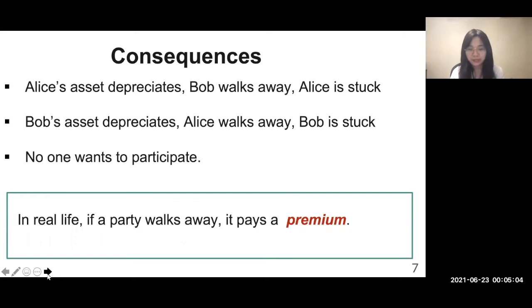In real life, when two parties agree to exchange something and one party walks away, this party pays a premium to compensate the other. However, in the blockchain scenario, there's no such solution.